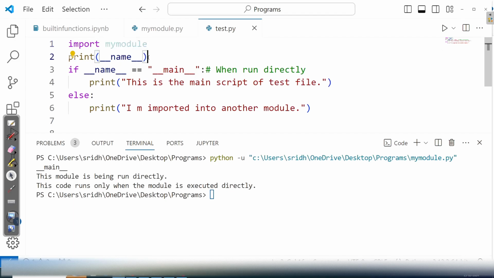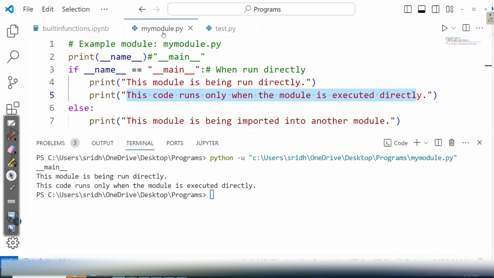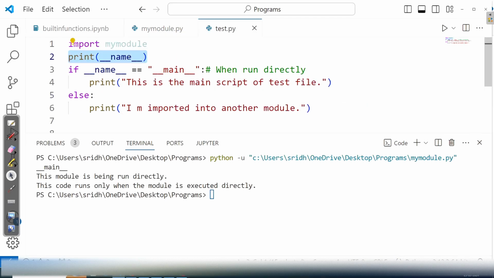And here I am printing __name__. See, my dear friends, this test is having its own name variable. My module is also having its own name variable. See, the name variable of test is set to what? Because when it is run directly, it is set to what? __main__.